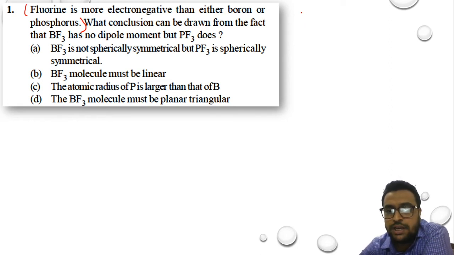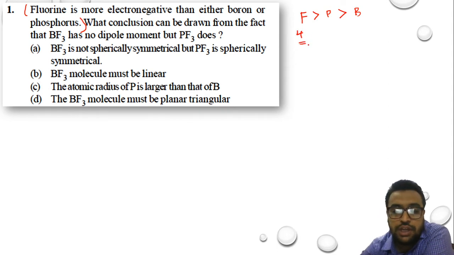From this we can write our first point: fluorine has greater electronegativity in comparison with phosphorus, and phosphorus has greater electronegativity in comparison with boron. Fluorine on the Pauling scale is almost 4, which is the highest for any element in the periodic table.